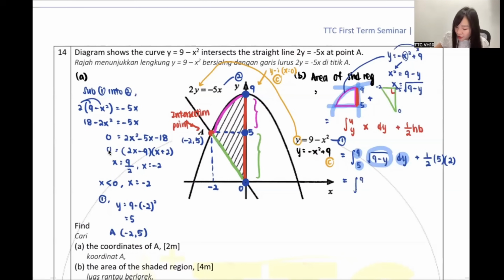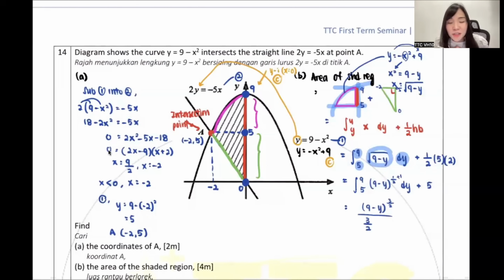So guys, a bit hard to integrate. Maybe you forget what is square root. Can anyone tell me square root? Square root can write them as what? Very good, TNG. Square root always can write them as a power 1/2. This one under integration, this one I get a 5 straight away. Okay, so let's start to integrate now. I hope you guys all remember the power plus 1. So 1/2 plus 1 is 3/2. So after you plus 1, you divide by 3/2.